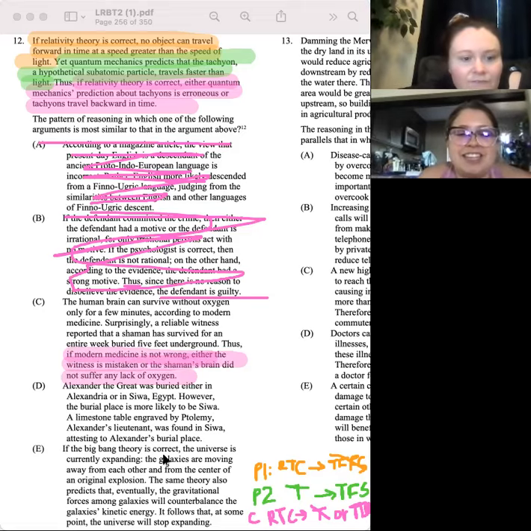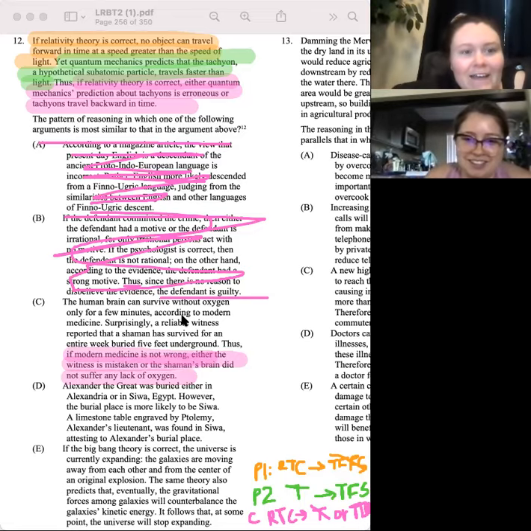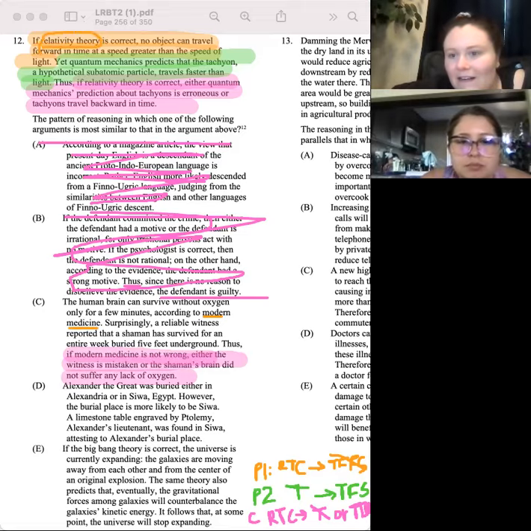I like how they put it as "not wrong." What does not wrong mean? I need to pick up on that quickly. The human brain can survive without oxygen only for a few minutes according to modern medicine. So our modern medicine here is like our relativity theory is correct, and we can only do this for a few minutes. Then our reliable witness is saying otherwise, like the quantum mechanics.